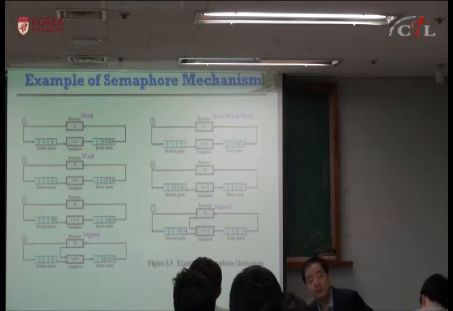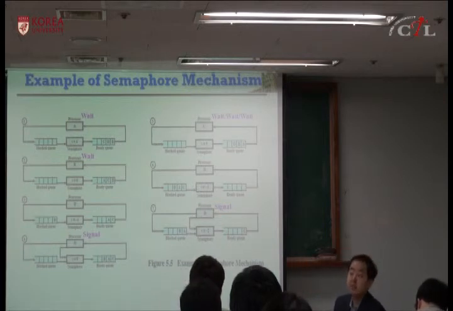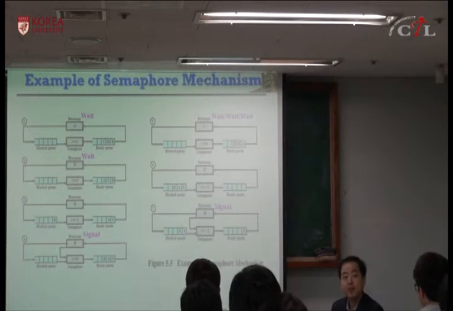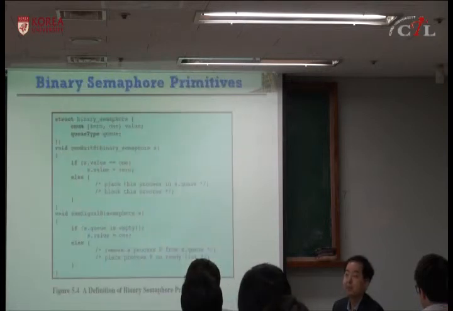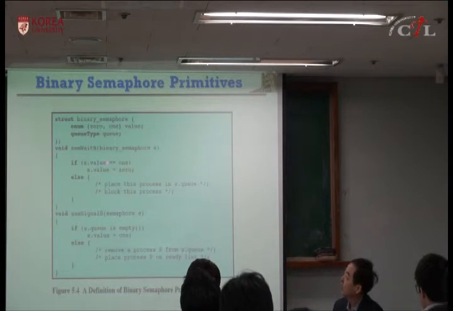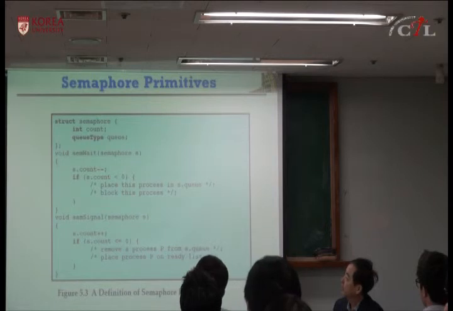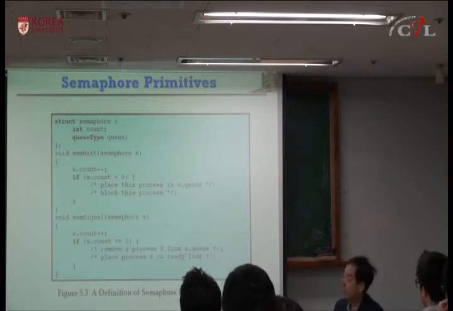And using the semaphore, you can implement mutual exclusion easily. You should follow this definition. This is a binary semaphore. Semaphore wait means you decrement, and if negative, you block.